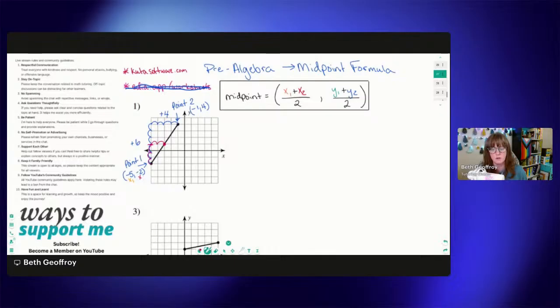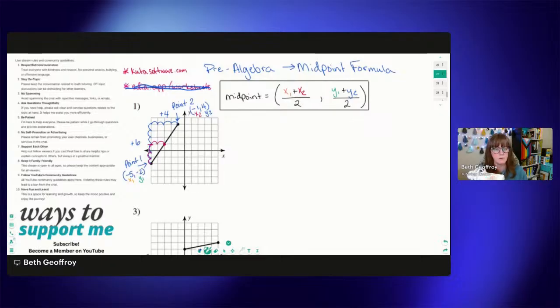The first number in each of our points are the x values. So this is the x value from our first point, and this is the x value from our second point. And then in green, we're going to label this y1, the y value from the first point. And then in blue, we've got y2, the y value in our second point.